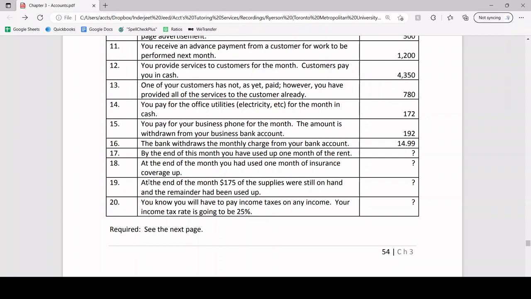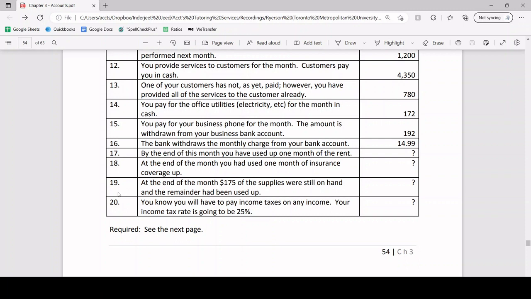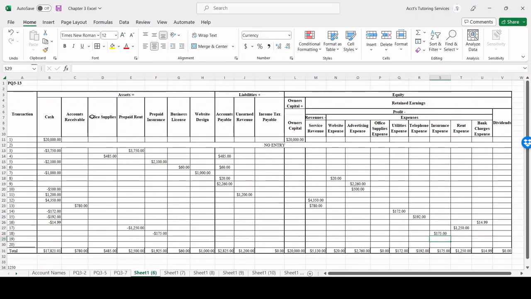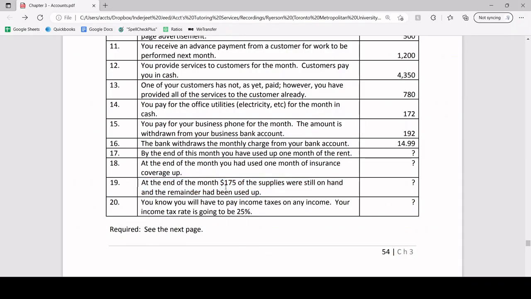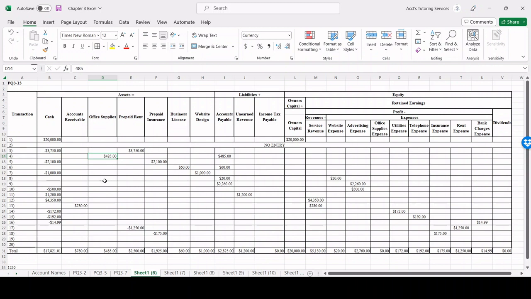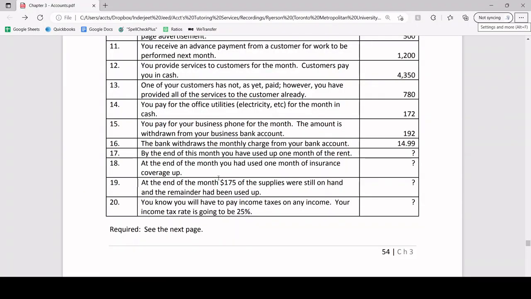At the end of the month, $175 of the supplies were still on hand and the remainder has been used up. So remember, we have supplies of $485. And they're saying that $175 were still on hand. So think about this logically. Supplies are stuff like paper, pen, stapler. Let's just say we put all of our supplies in one drawer. So that drawer has $485 worth of supplies in there. And let's just say at the end of the month, we open up that drawer and we count how much is remaining. There's $175 remaining.